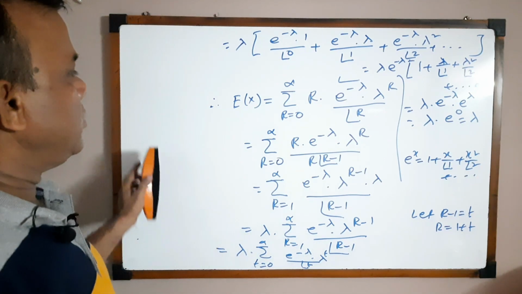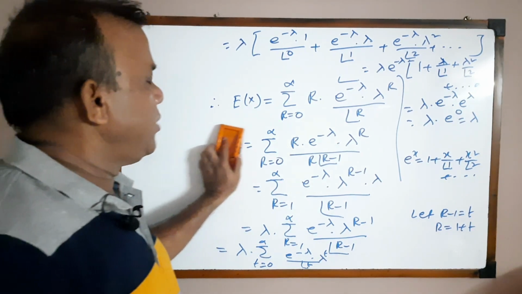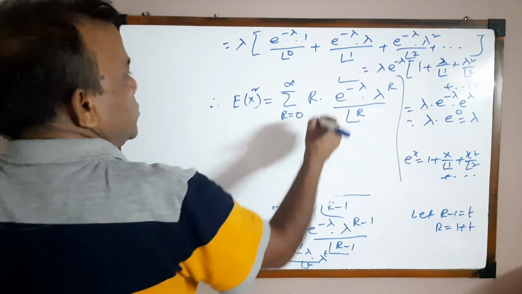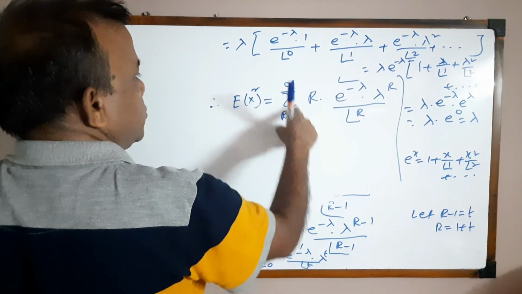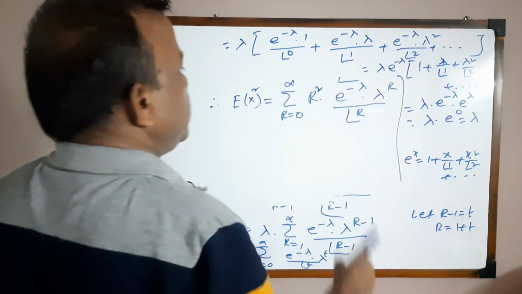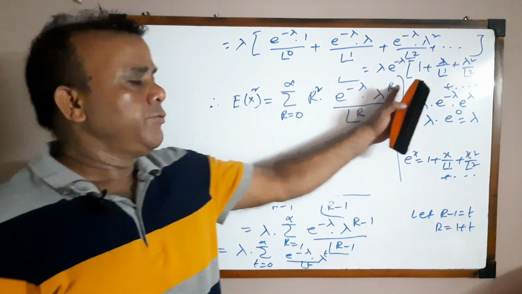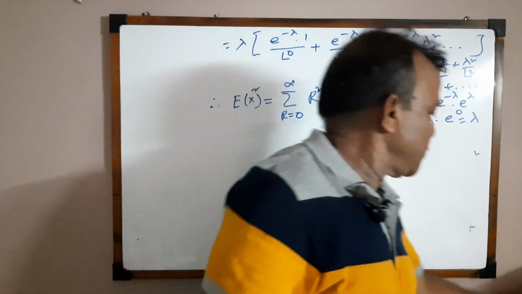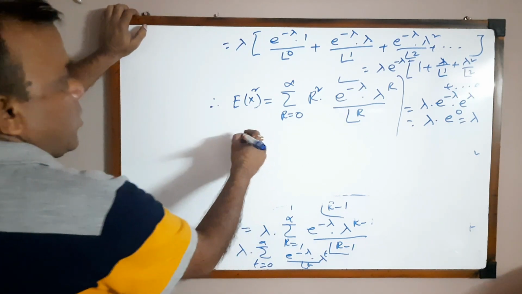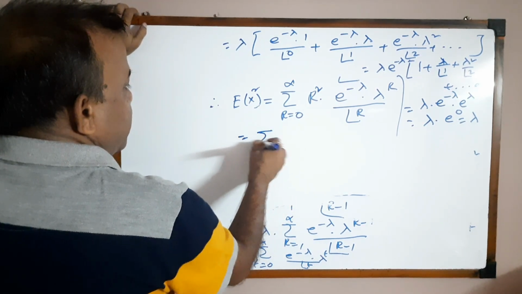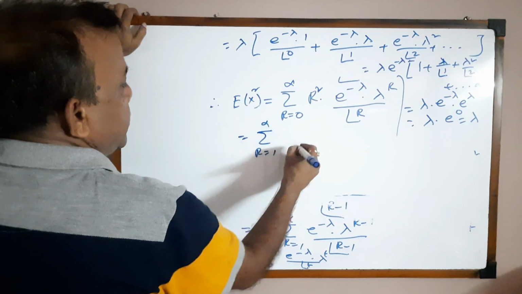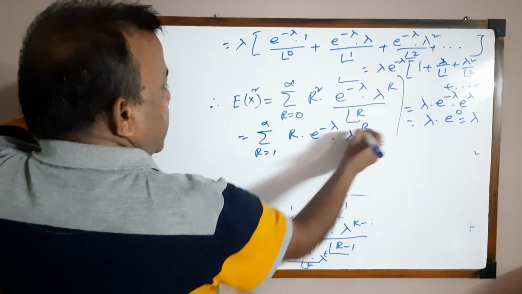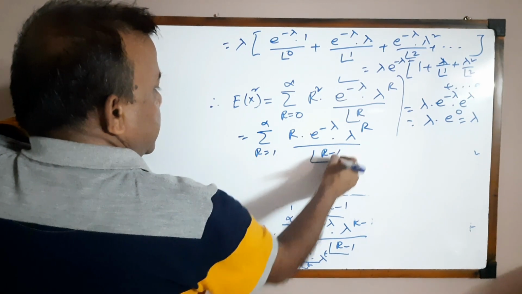Okay. Now we have to find the value of E of X square, which is equal to summation r equal to 0 to infinity r square into e to the power minus lambda into lambda to the power r by factorial r. Similarly, summation r equal to 1 to infinity r into e to the power minus lambda lambda to the power r by factorial r minus 1.